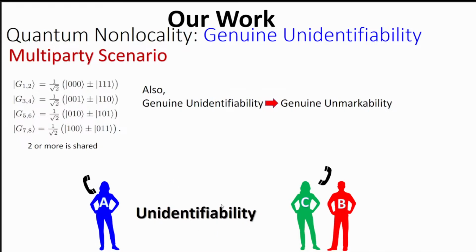This kind of phenomenon is coined as genuine unidentifiability. And this example of genuine unidentifiability readily gives the example of genuine unmarkability also, which was open from the previous works.